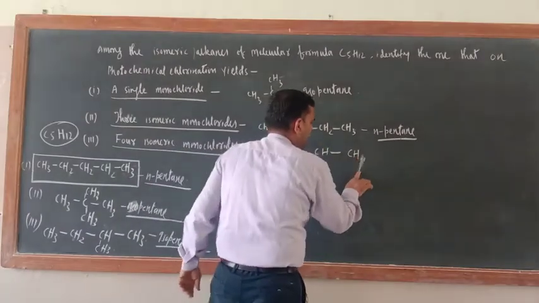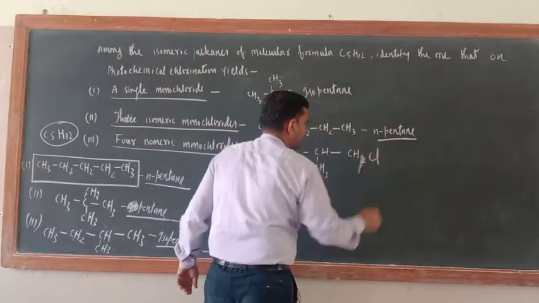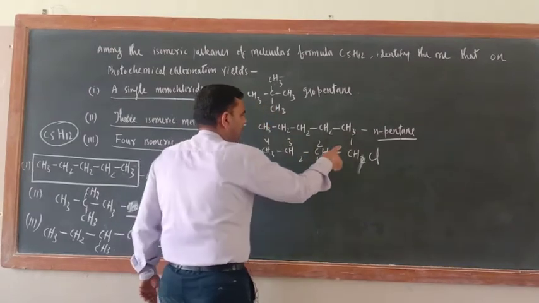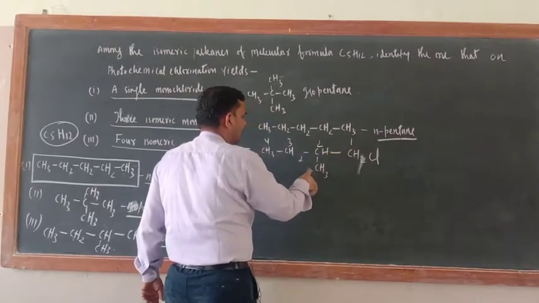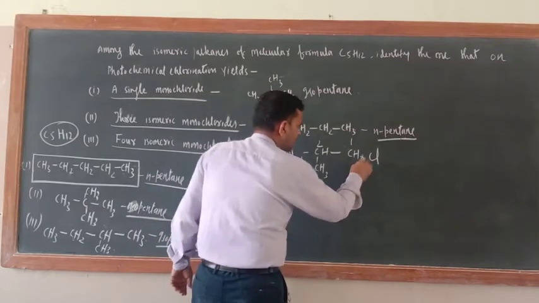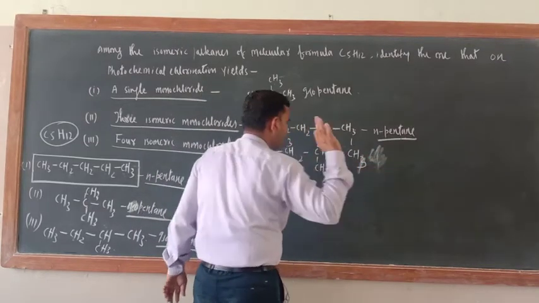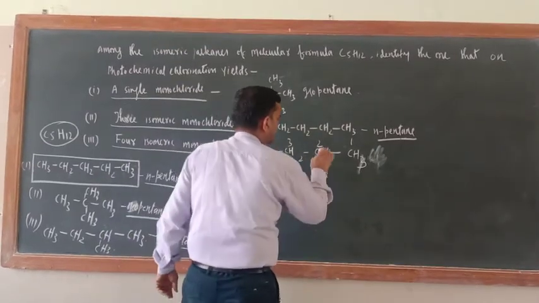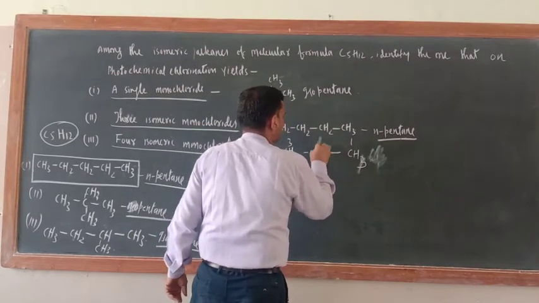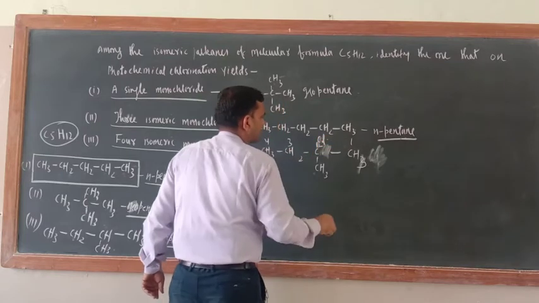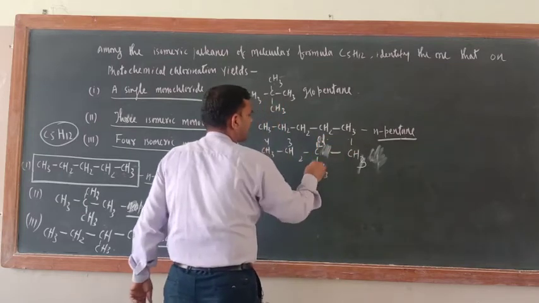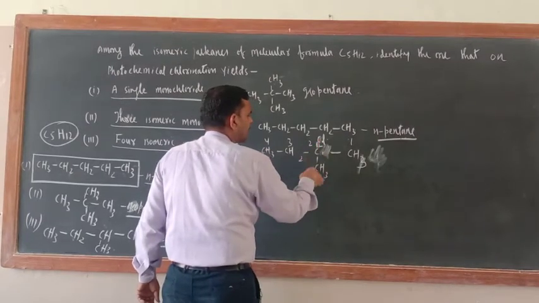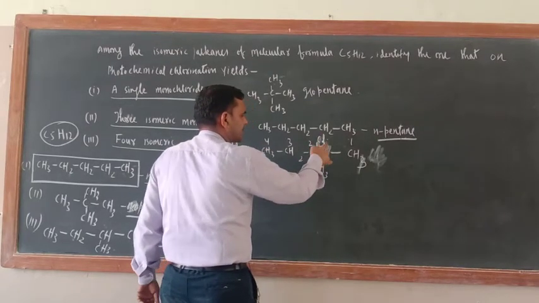Suppose I replace 1 hydrogen from here and put Cl here. So what would be the name of this one? 1, 2, 3, 4. 1-chloro-2-methylbutane. Okay, so this is one form. Now the second one: suppose I am replacing this hydrogen and putting Cl here, then also 1, 2, 3, 4. So what would be the name of this one? 2-chloro-2-methylbutane. This is the second form.